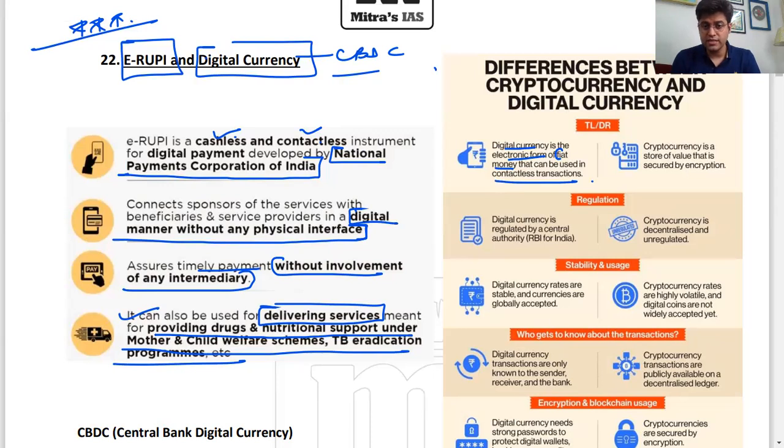Digital currency is regulated by a central authority. Here it is decentralized, as you know, cryptocurrency. Digital currency rates are stable and currencies are globally accepted. For example, digital currency will be linked with the rupee, so it is relatively stable, whereas cryptocurrency rates are highly volatile. They fluctuate a lot.